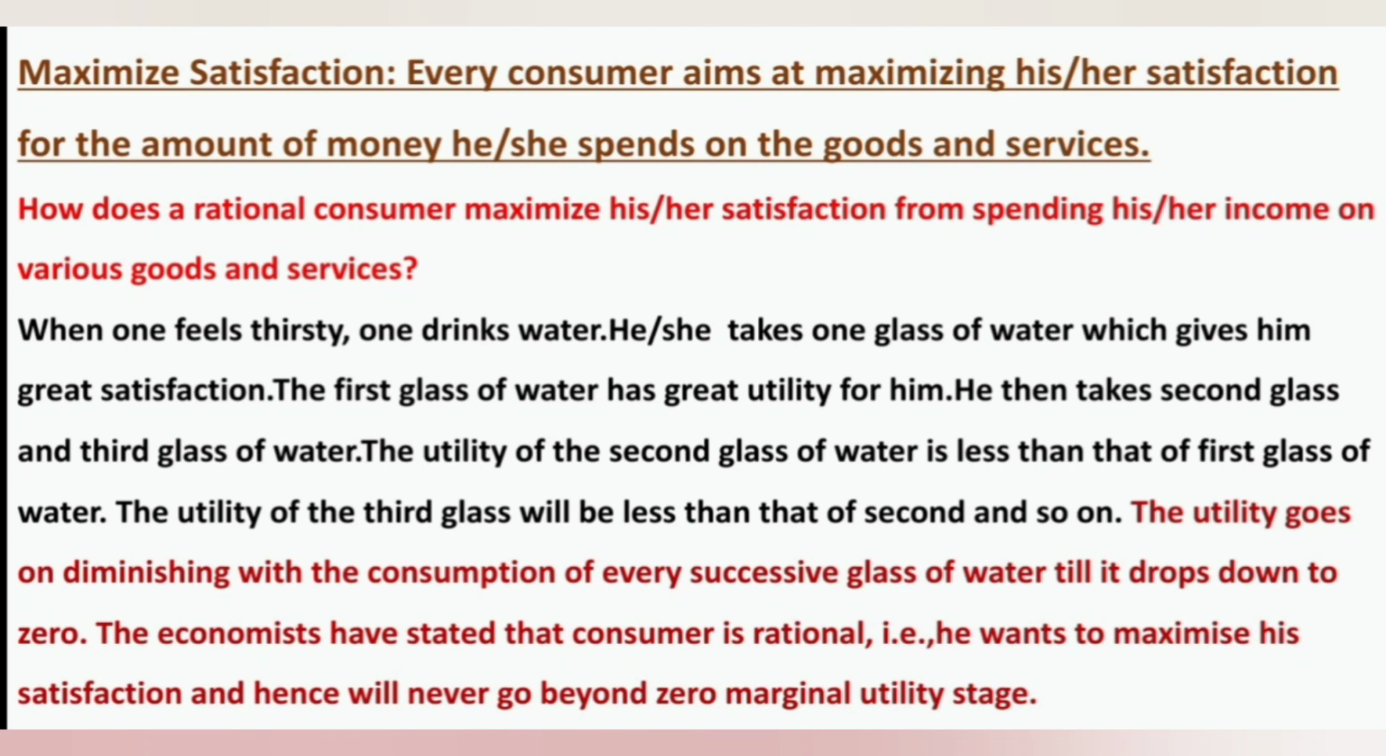When one feels thirsty, one drinks water, and the first glass gives high satisfaction, and the consumer may consume the second, third or fourth glass of water. The utility goes on diminishing with the consumption of every successive glass of water till it drops down to zero. The economists have stated that the consumer is rational. That is, he wants to maximize his satisfaction and hence will never go beyond the zero marginal utility stage. It is a position of consumer's equilibrium or maximum satisfaction. And this is what we are going to see in the next class.